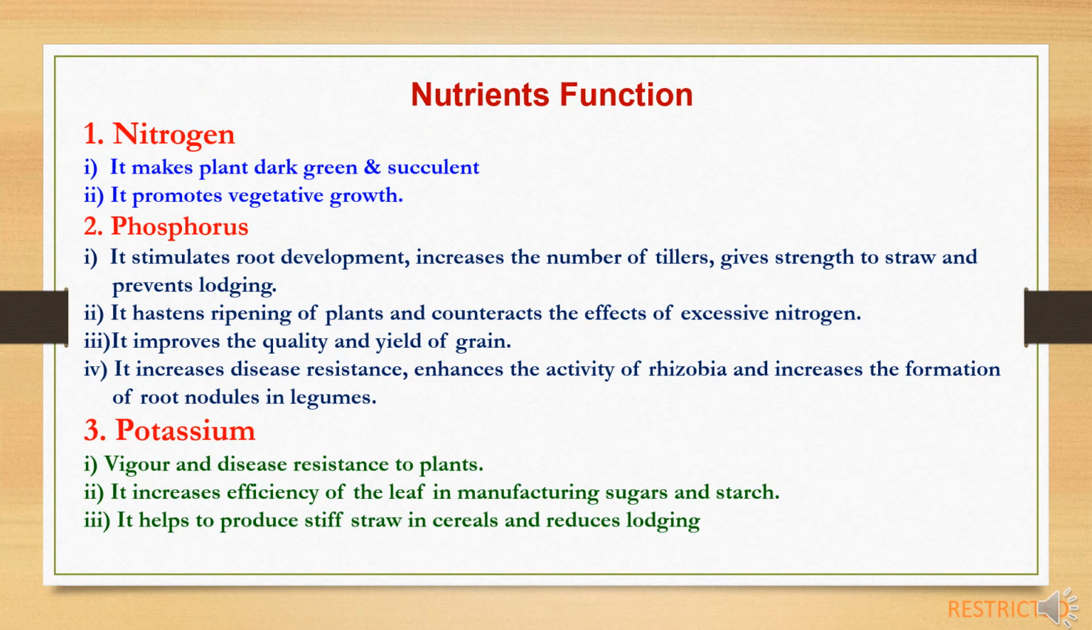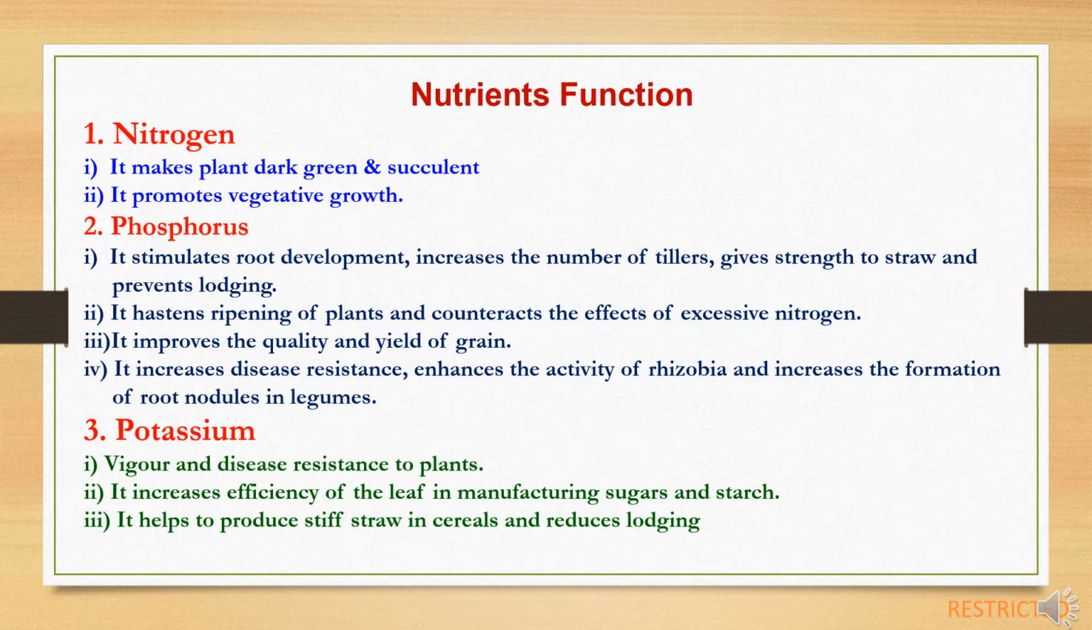Now to study the functions of nutrients. The different nutrients have different functions and play important roles in plant photosynthetic activity or normal biochemical activities. First one is nitrogen. It makes the plant dark green and succulent and it promotes vegetative growth of the plant.